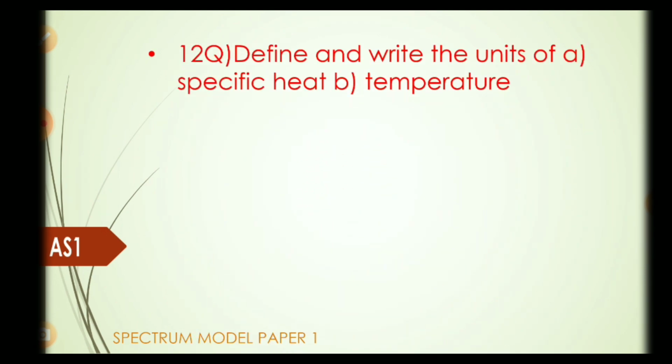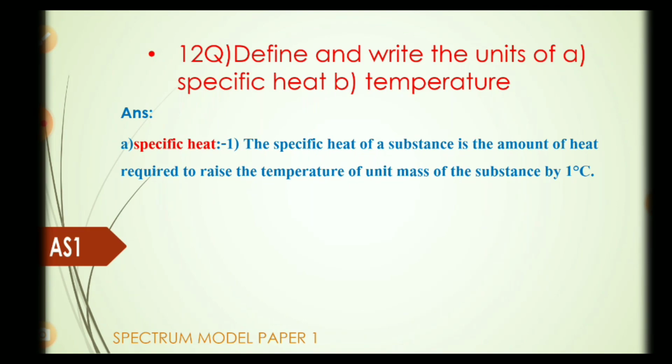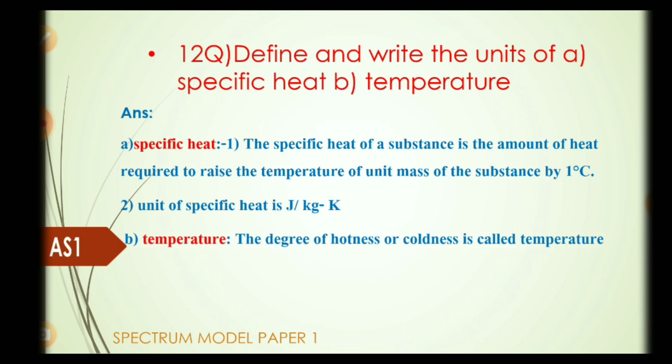Twelfth question. Define and write the units of A. Specific heat, B. Temperature. Answer. Specific heat. The specific heat of a substance is the amount of heat required to raise the temperature of unit mass of the substance by 1 degree centigrade. Unit of specific heat is joule by kg Kelvin.